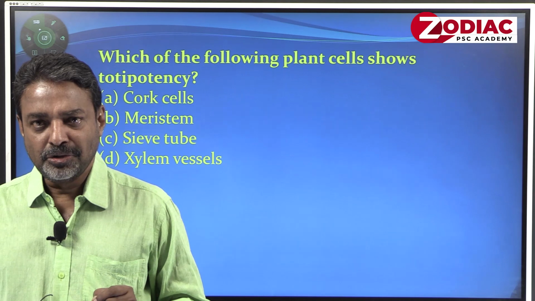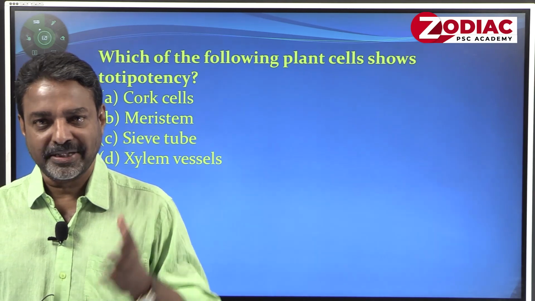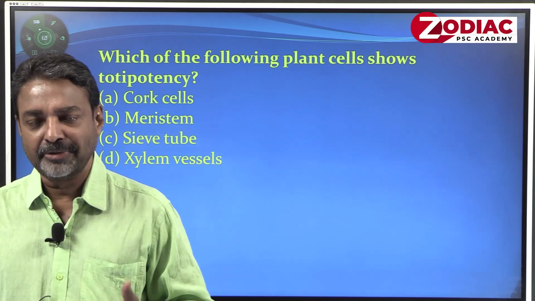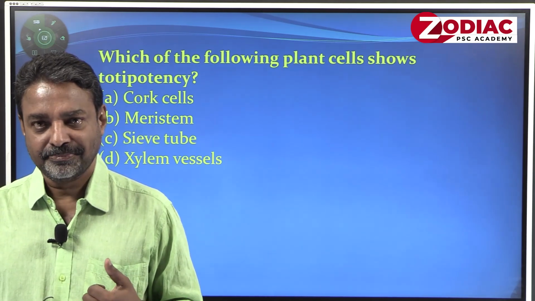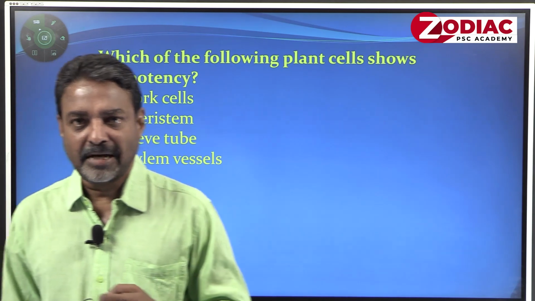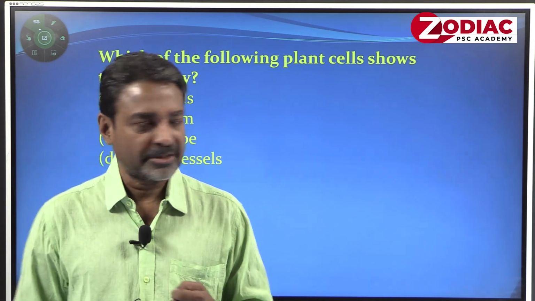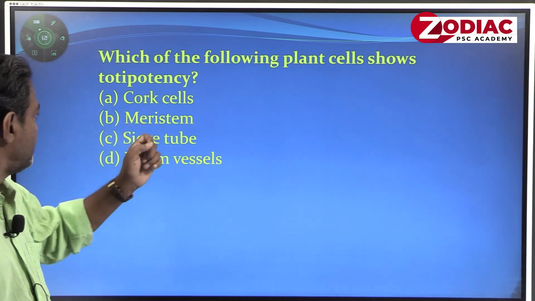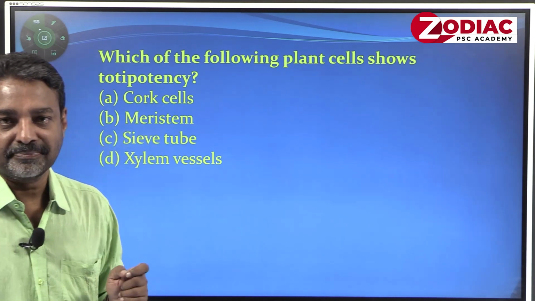So, here we are going to shoot out some questions randomly, maybe the possible questions for your PSC examination. We will see how the questions can be shot out. The first question is: which of the following plant cells show totipotency?